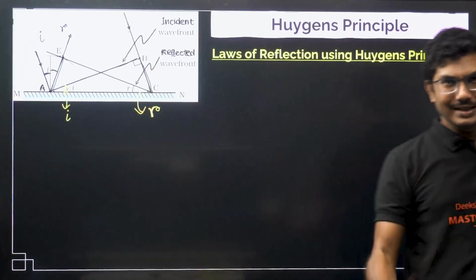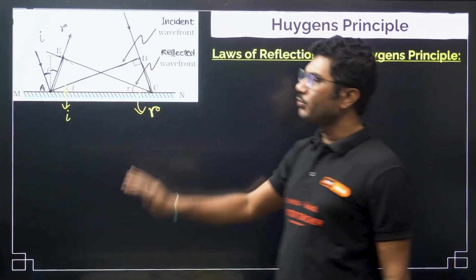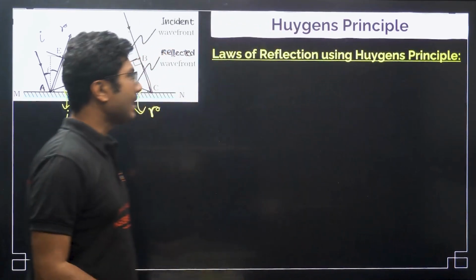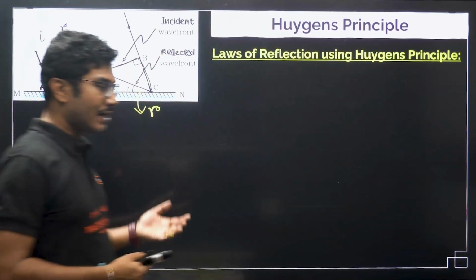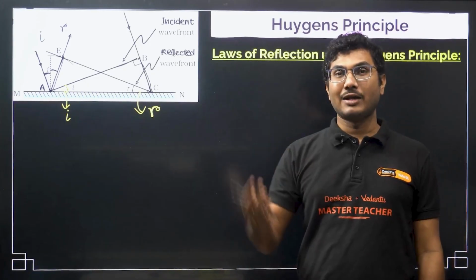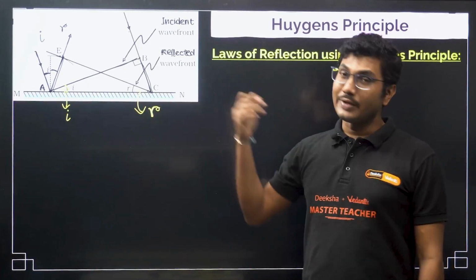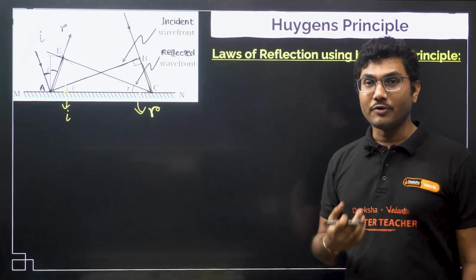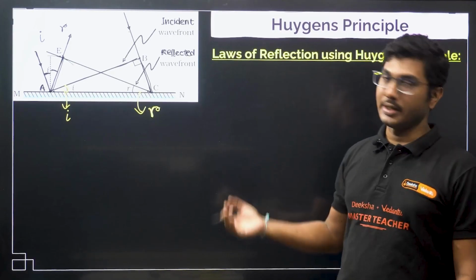This is basic theory, it can be proven using geometry, but we are not doing that. You have to remember that if the angle of incidence is i, then the same angle is that of the incident wavefront, and the same angle will be for the reflected wavefront r.